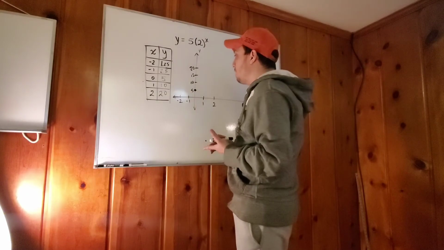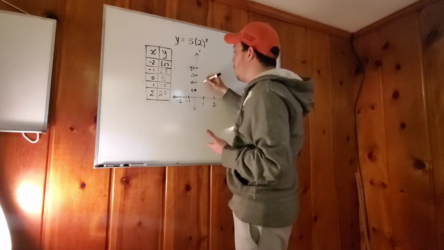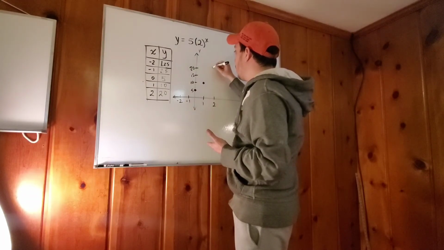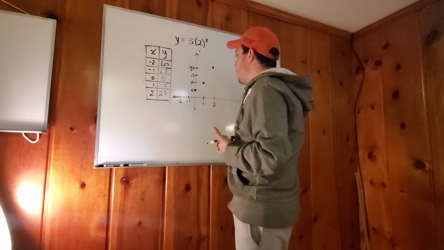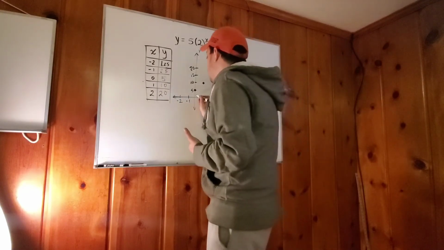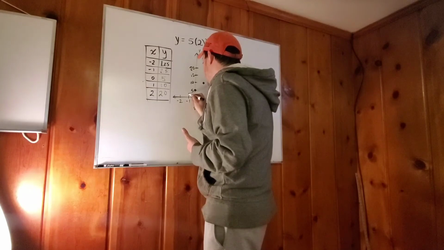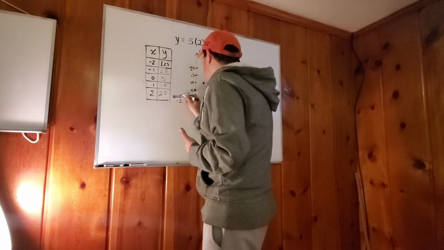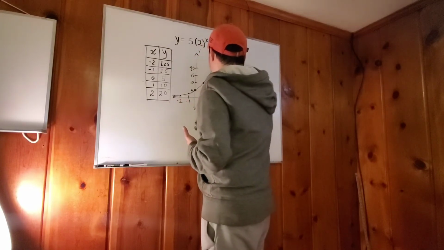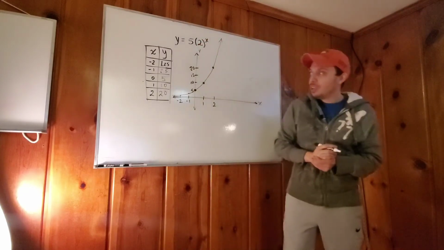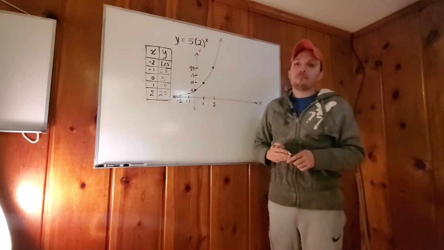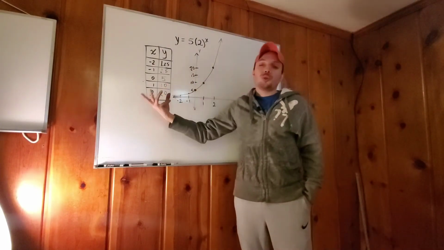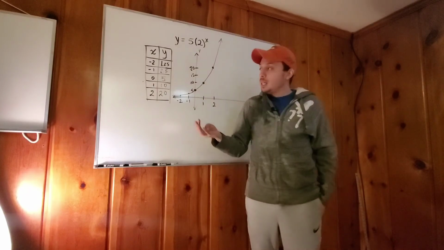For x 0, y is 5. For x 1, y is 10. And for x 2, y is 20. For this one it's going to be half of 5, because 2.5 is literally half of 5. And for this one it's going to be 1/4 of that. And so it's going to look something like this. It's going to keep going. That's what the exponential function should look like, a graph that goes up. It's not very hard to do by hand.